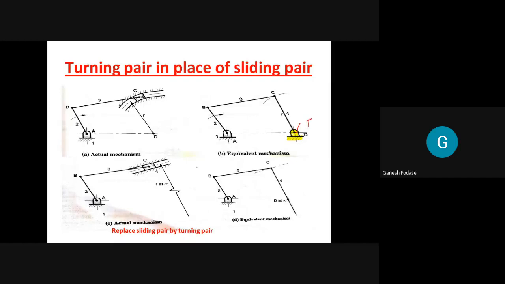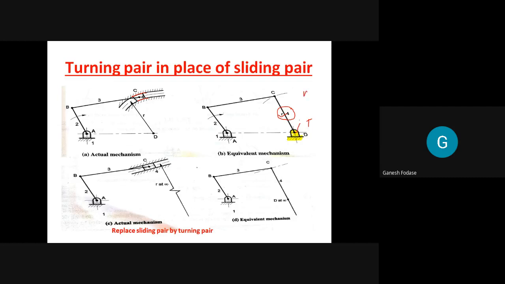Now at what distance do we have to place the turning pair? Because here it is a sliding pair between 4 and 1, the sliding motion is there at radius of curvature r. So remember, the length of the link which we add here, this 4th link, is equal to the radius of curvature. You can see this link length CD is nothing but r. Understand what I did here? We replace the sliding pair by a turning pair, at a distance equal to r.